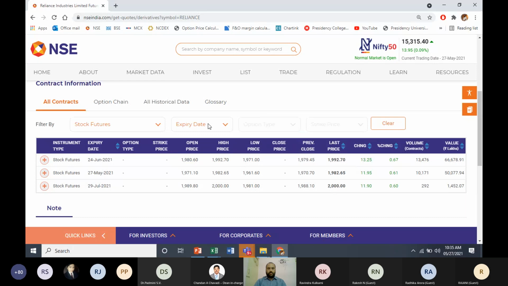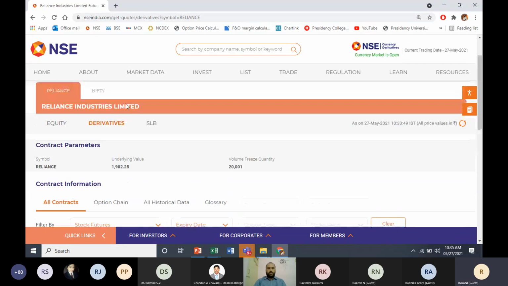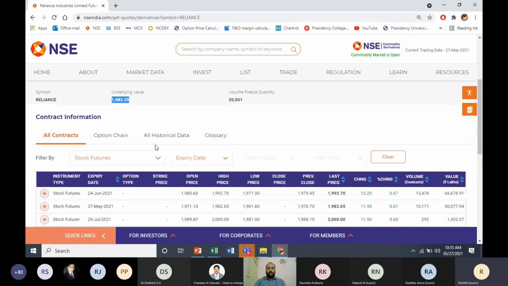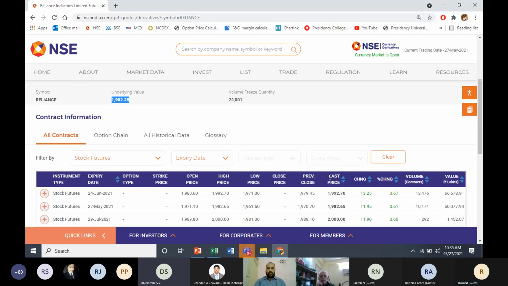Now I'll continue with the same screen, this stock futures of Reliance. If you look at the same screen, you can see this underlying value. Underlying value is nothing but your equity market price. So Reliance in the spot market is trading at 1,982 rupees 25 paise, whereas in the futures you have to check which expiry. Suppose you want to check for May expiry, last traded price is 1,982.65.